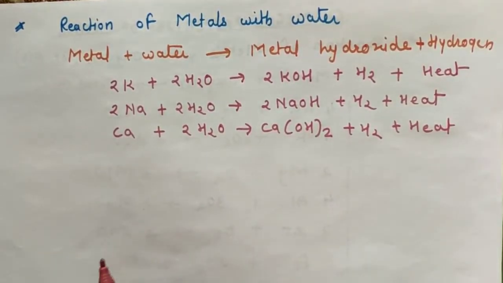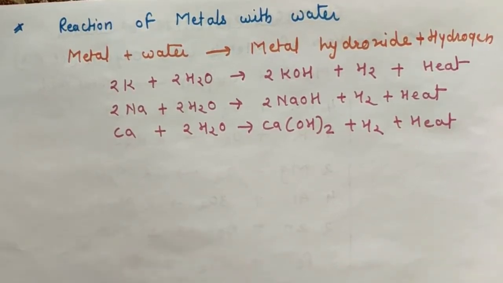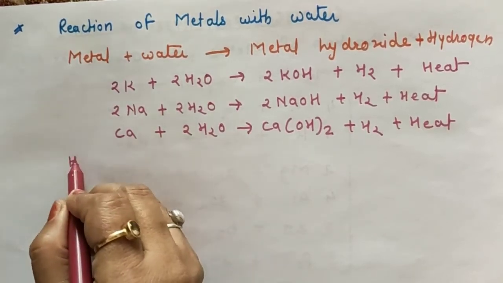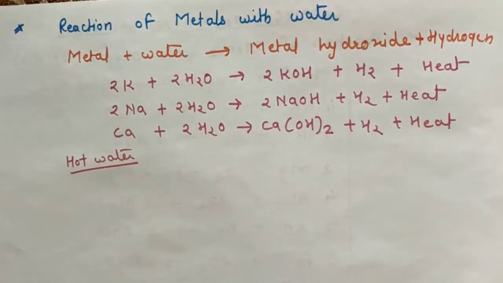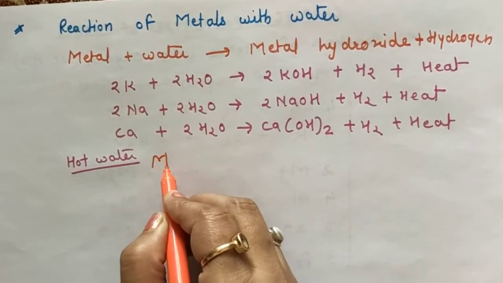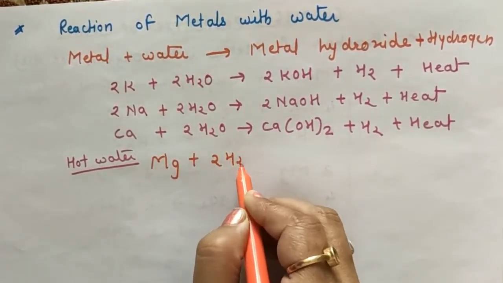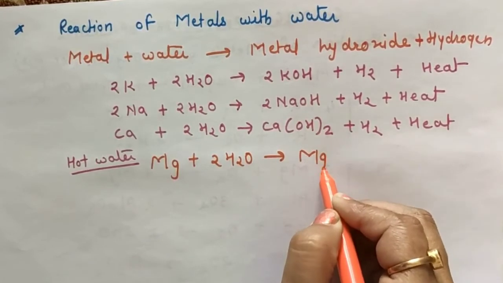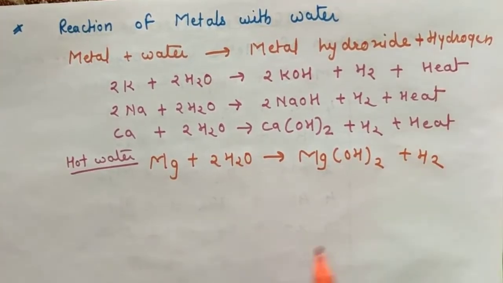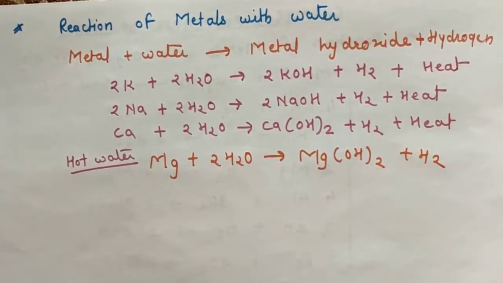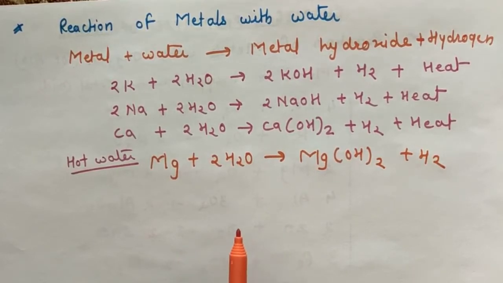Magnesium metal does not react with cold water. Magnesium reacts with hot water only. Magnesium reacts with hot water and forms magnesium hydroxide and releases hydrogen. Metals like aluminium, zinc and iron do not react with either cold or hot water. They react with steam to form metal oxide and hydrogen.